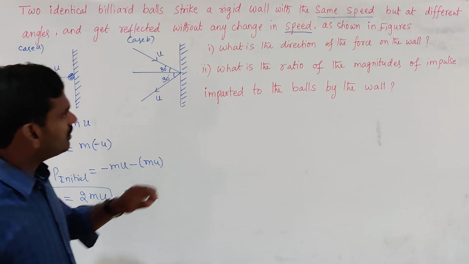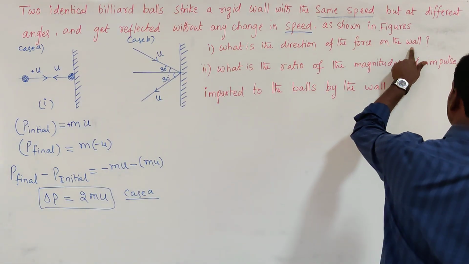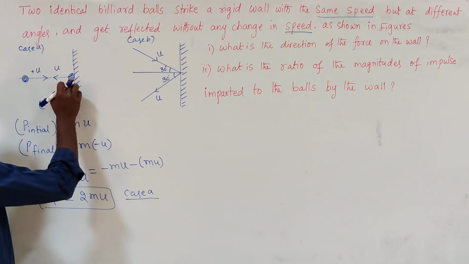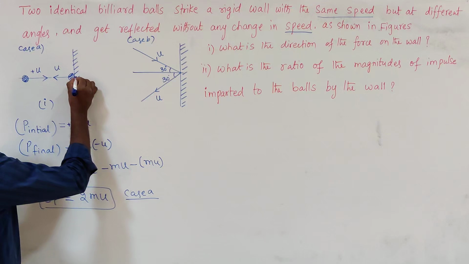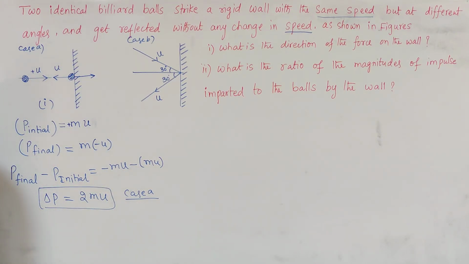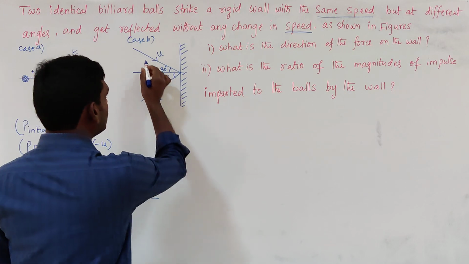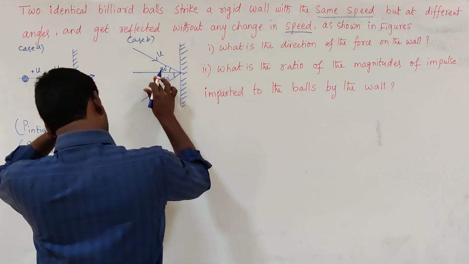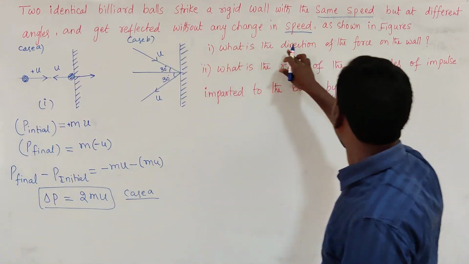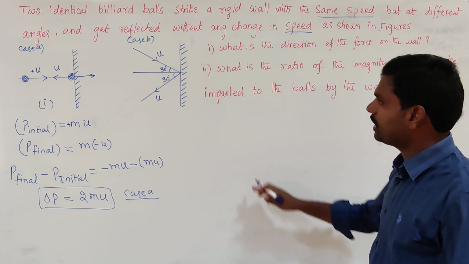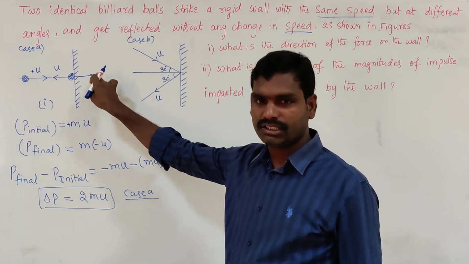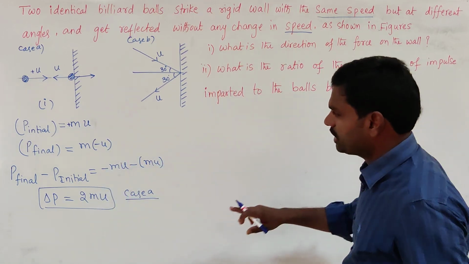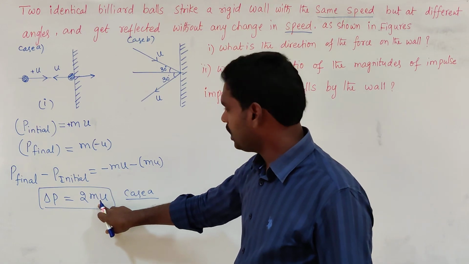And he asked, what is the direction of the force on the ball? When the ball hits the wall, the force exerted by the ball on the wall is normal to the wall, along the positive x-axis. We will discuss the other case later. So in this case, the direction of force on the wall by the ball is along the normal and in the positive x direction. And now we have the change in momentum, that is, the momentum imparted to the wall.